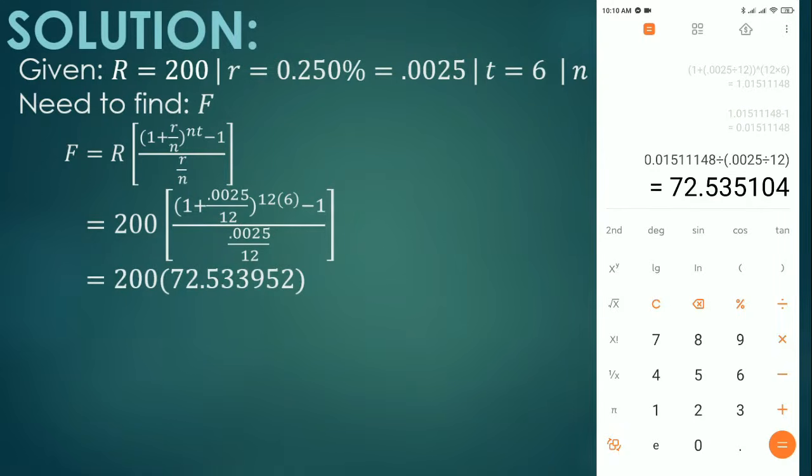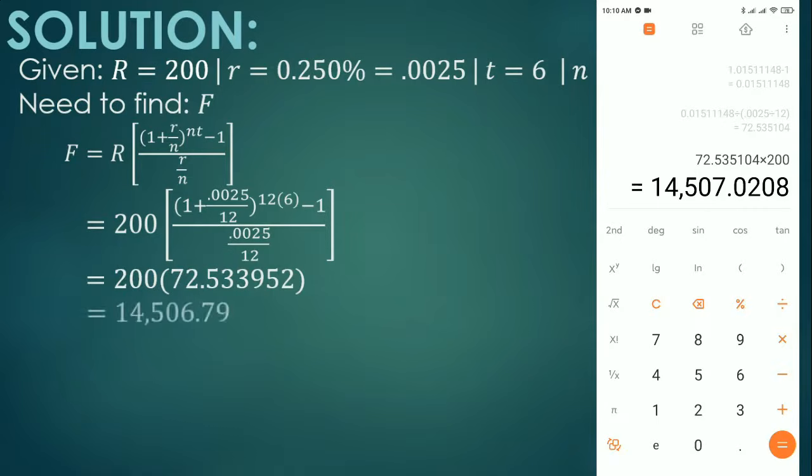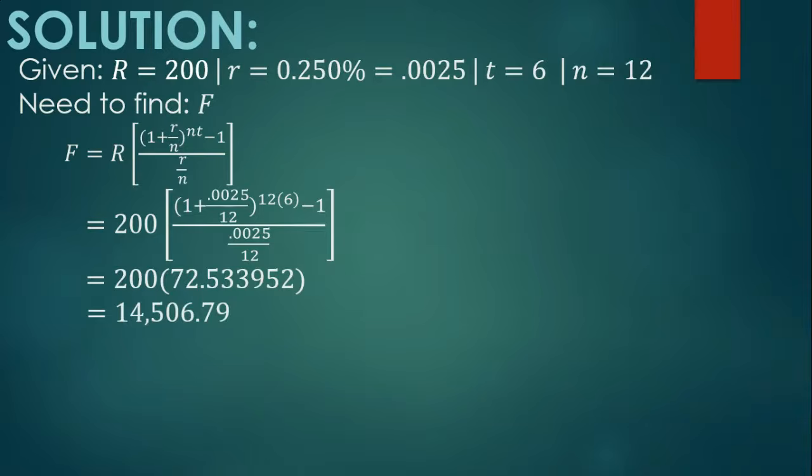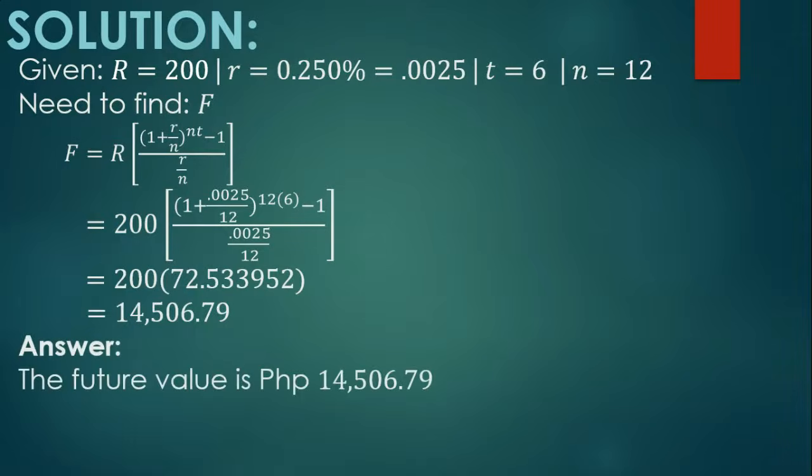So multiplying 200 with 72.533952, it will give us 14,506.79. So therefore, our answer is the future value is 14,506.79.